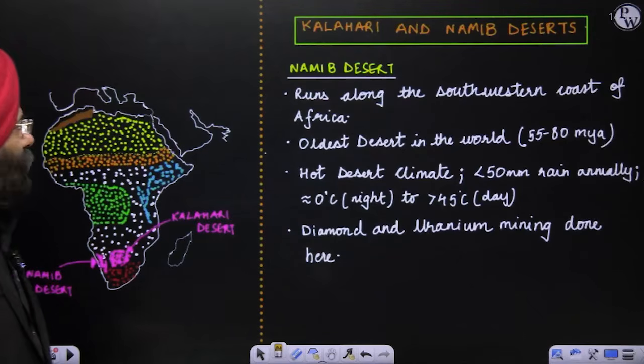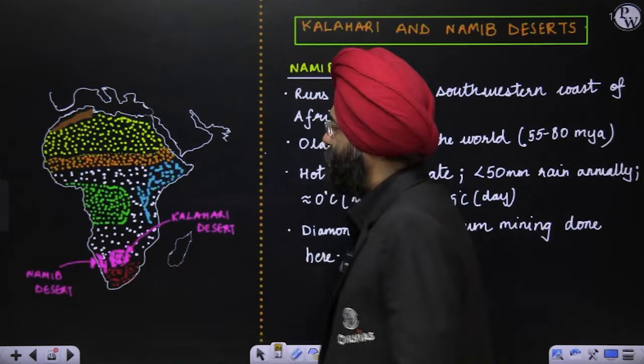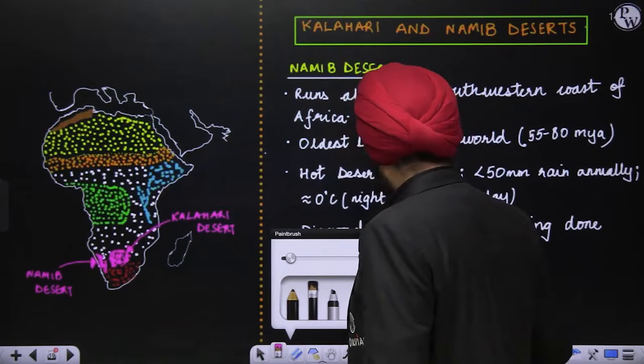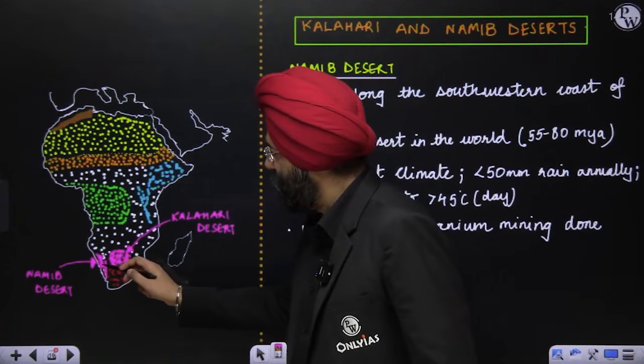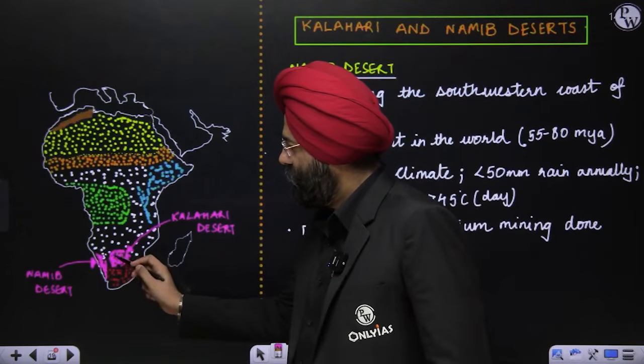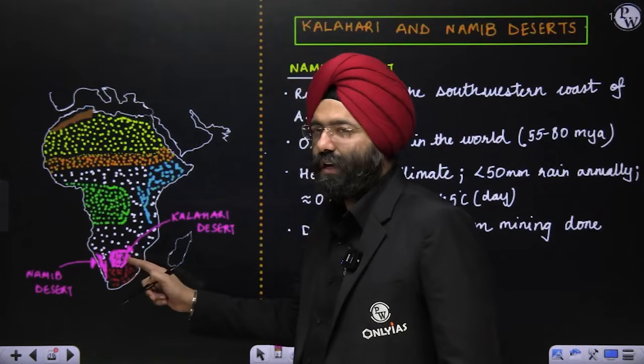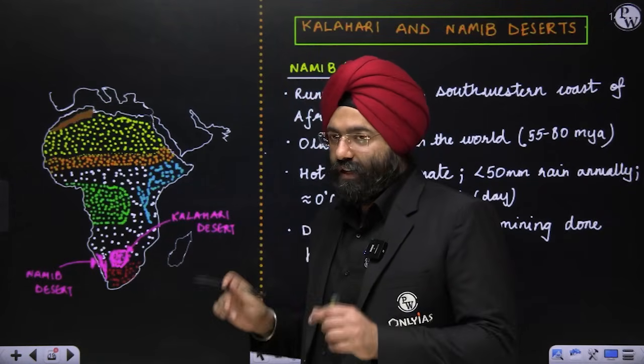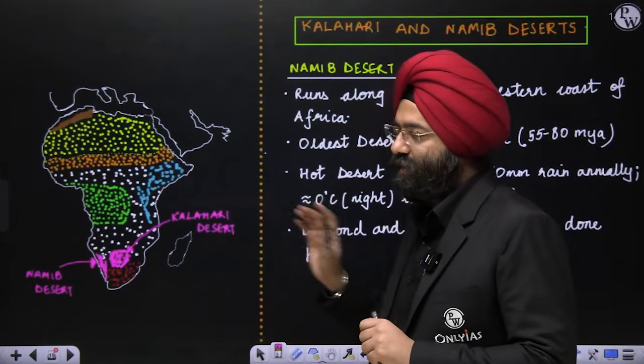Let's move ahead. Now comes the Kalahari and the Namib Desert. The desert present over here is the Namib Desert. This one, north of the South African plateau, is the Kalahari Desert. This is something you should be very well aware of. These two should be studied properly also, so let us see a few details about them.